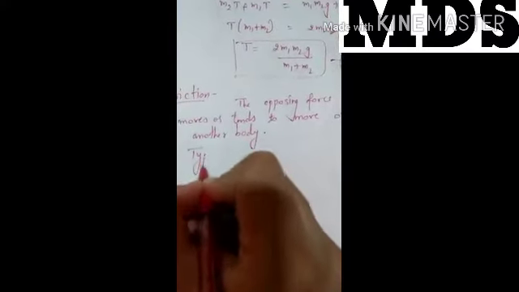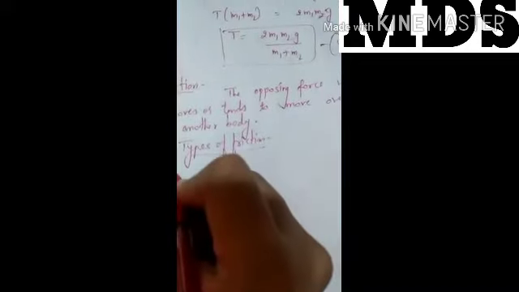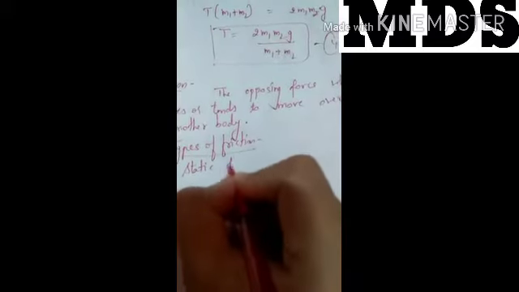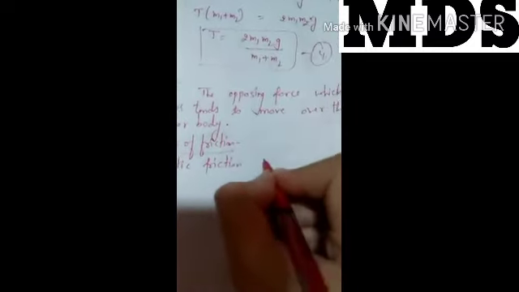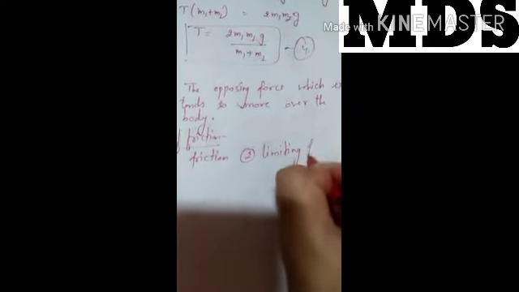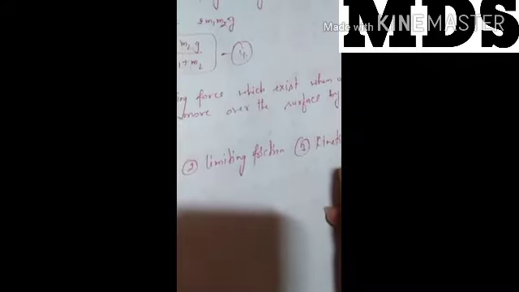Now types of friction. There are 3 types of friction. First is static friction, second is limiting friction, third is kinetic friction. There are 3 types of friction. From the book you can read the definitions; I am explaining the definition of static friction.